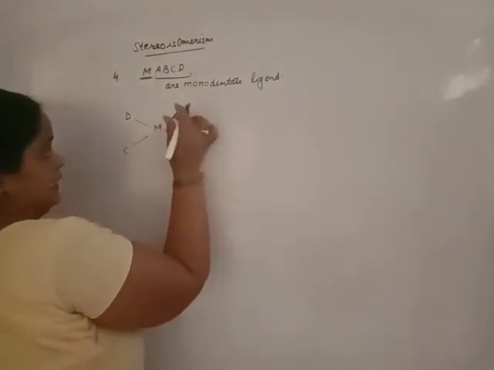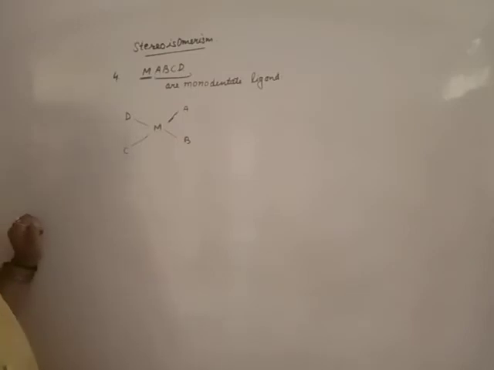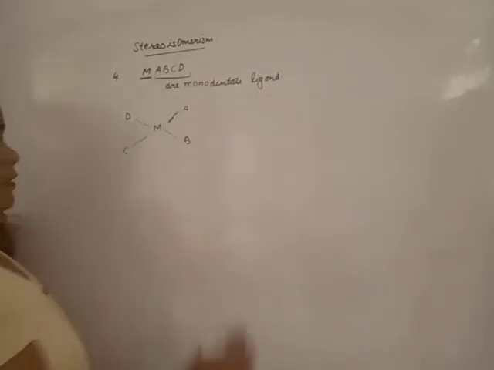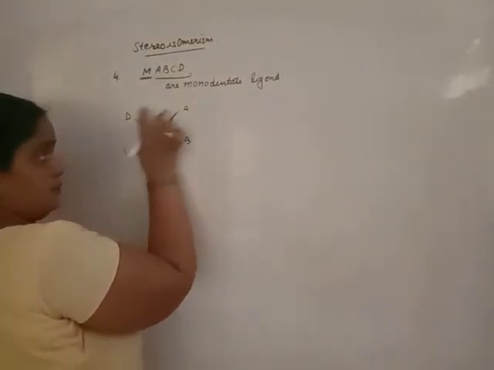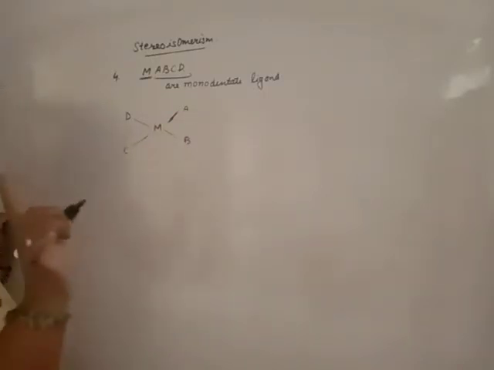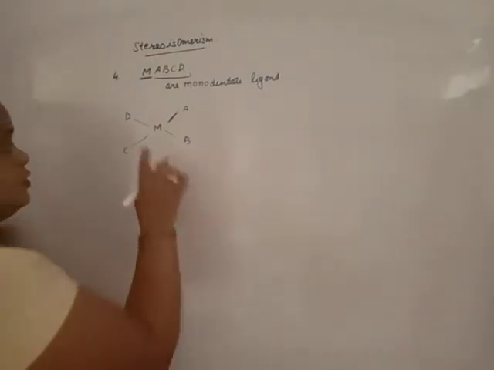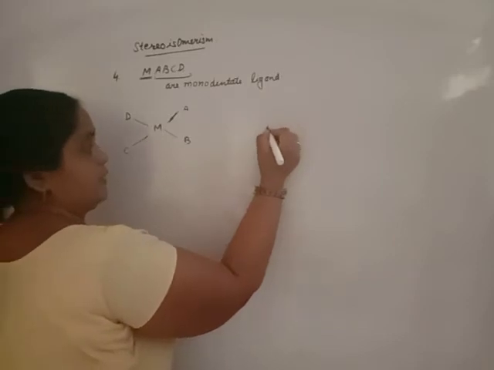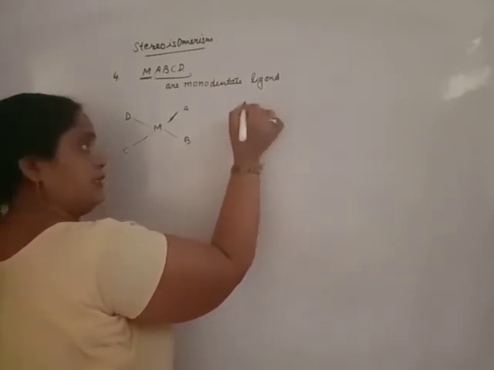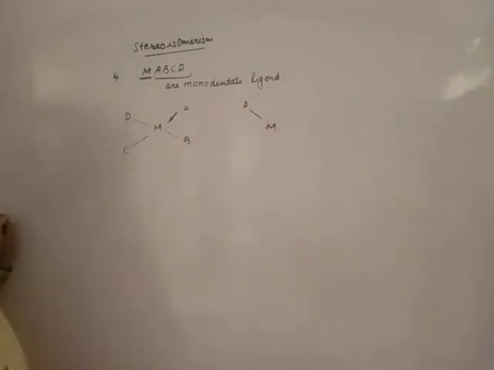In this type of case, we must represent some other structure because the arrangement of ligands in space will be different. Beta, out of four bonds, you will fix any one. Suppose M and D are fixed. This is not changed.